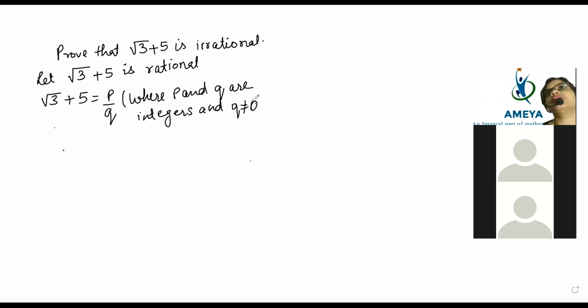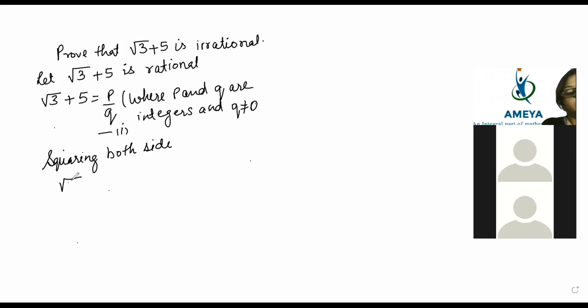So that part will be coming. Now, beta, next what we have to do here. So root 3 plus 5 is equal to p by q. We have taken that. Take it as equation 1. Now squaring both sides.